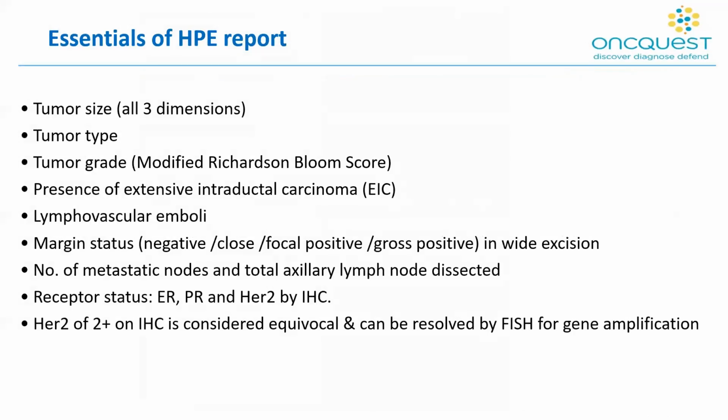Coming on to the essentials of the histopathology report, any histopathology report would include the size of the tumor, the type of the tumor, the grade of the tumor, presence of extensive intraductal carcinoma, and the presence of lymphovascular emboli, the margin status in cases of wide excision, the number of metastatic nodes, and the receptor status. In cases where HER2 is 2+ by IHC, then FISH needs to be done to resolve this.